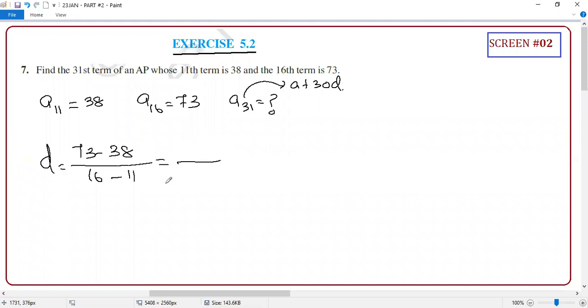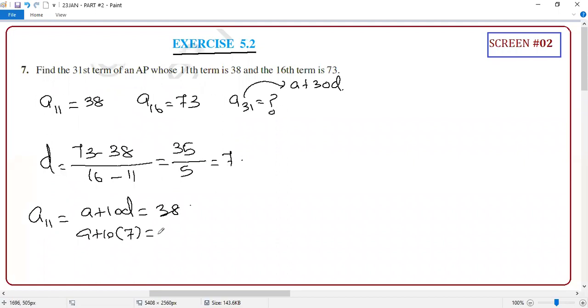73 minus 38 is what? Guys, at least this plus minus, please help me. 35. And 16 minus 11 is 5. So the answer is D equal to 7. What a beauty, you got D. Now take A11 equal to A plus 10D equal to 38. So A plus 10 into D, where D equal to 7, equals 38. Guys, do the mind calculation. 38 minus 70 is what? Minus 32. So you got your D and your A.